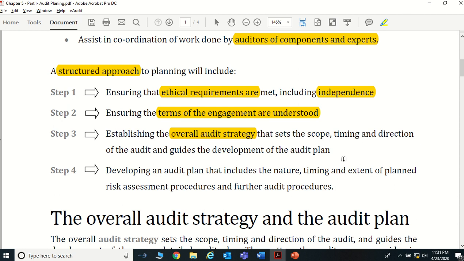So if you are going to do an audit for that sort of a client, you want to ensure that you are applying the correct strategy to do the audit for this particular client. In that case, you should have an audit strategy, what you're going to do under this audit.